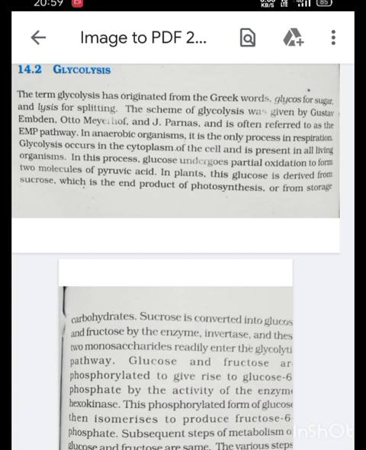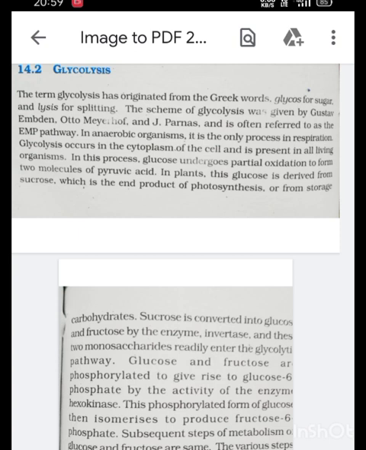and these 2 monosaccharides readily enter the glycolytic pathway. Glucose and fructose are phosphorylated to give rise to glucose 6-phosphate by the activity of the enzyme hexokinase. This phosphorylated form of glucose then isomerizes to produce fructose 6-phosphate. Subsequent steps of metabolism of glucose and fructose are the same. The various steps of glycolysis are depicted.